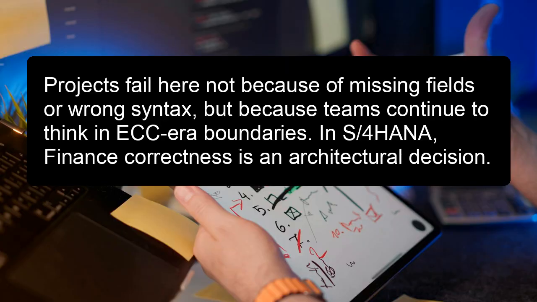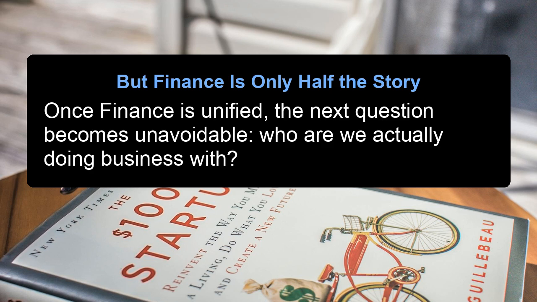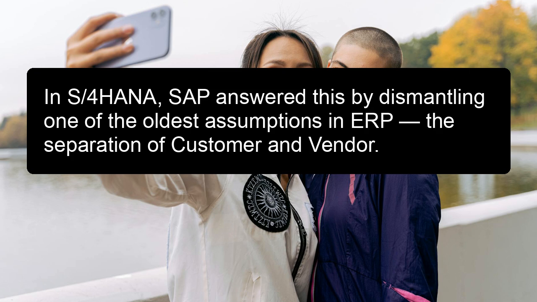Projects fail here not because of missing fields or wrong syntax, but because teams continue to think in ECC-era boundaries. In S/4HANA, finance correctness is an architectural decision. But finance is only half the story. Once finance is unified, the next question becomes unavoidable. Who are we actually doing business with? In S/4HANA, SAP answered this by dismantling one of the oldest assumptions in ERP, the separation of customer and vendor.